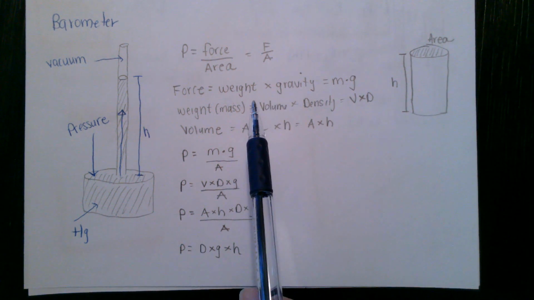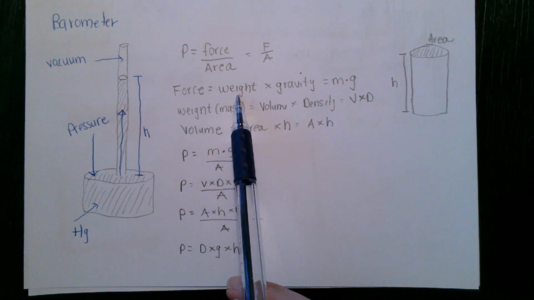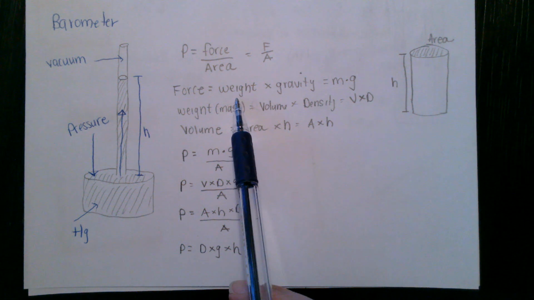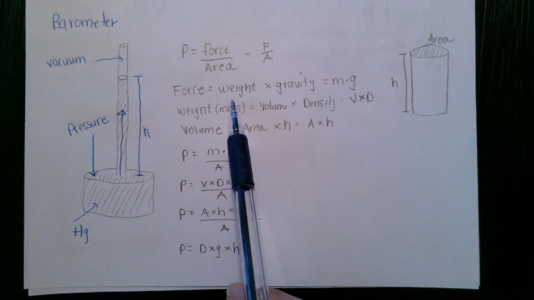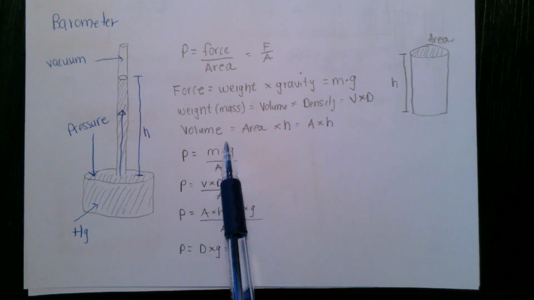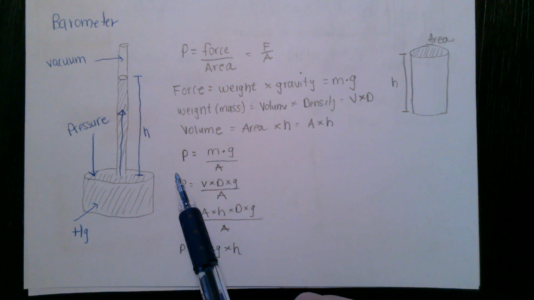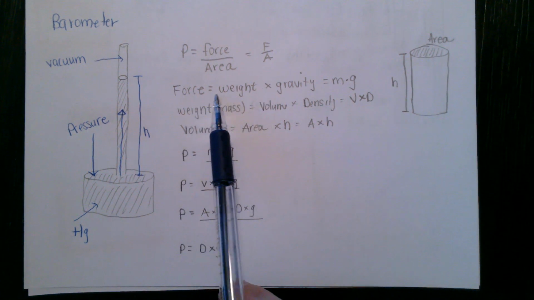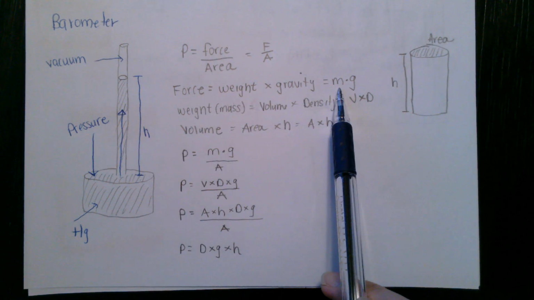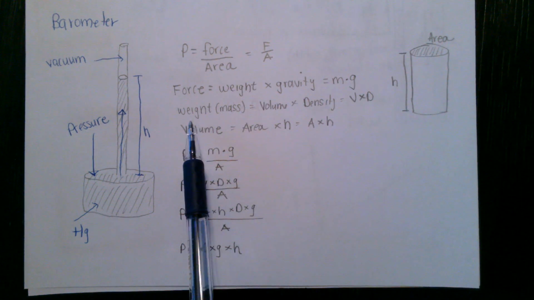So weight is mass coupled with the force of gravity. Because we are on Earth, we define mass and weight to be the same. But your weight would be different, say, on the moon or on the sun, because gravity is different there. Okay, so force equals weight times gravity, or equals mass times the gravitational constant g.